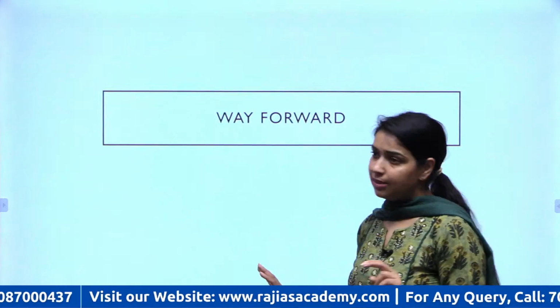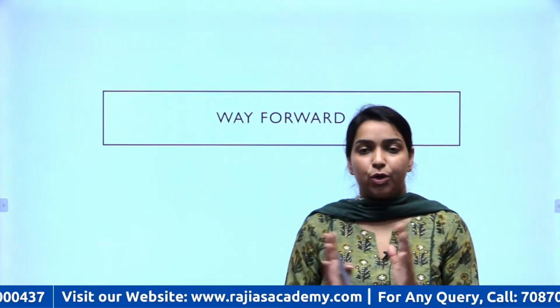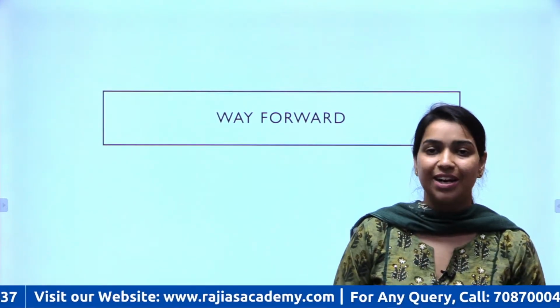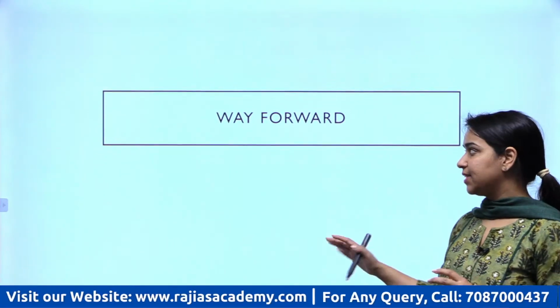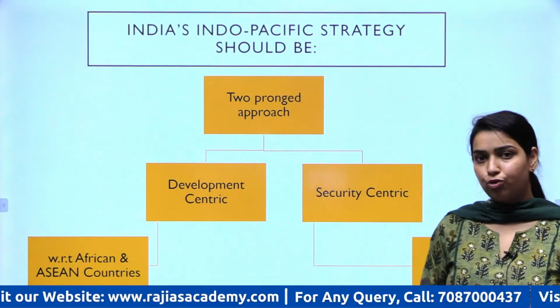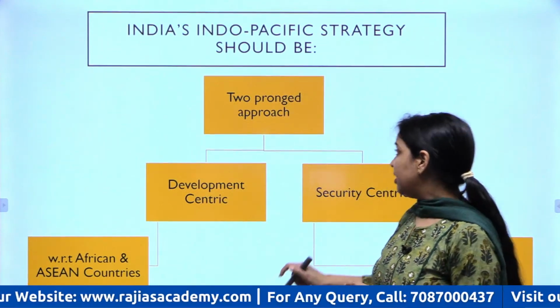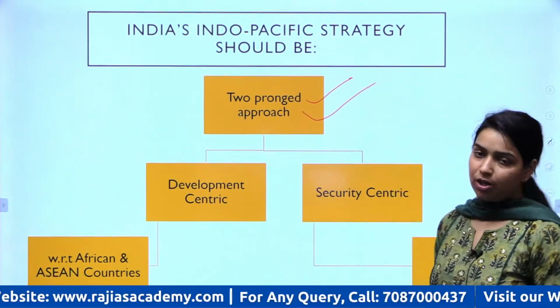Now still there is some approach or some strategy that India needs to follow to be very successful in this region to fight China. So that requires a two pronged approach.